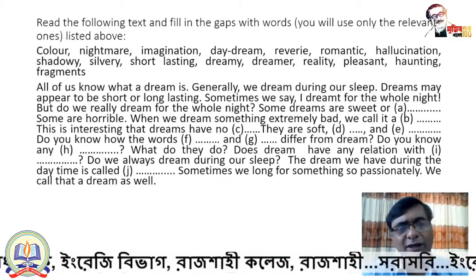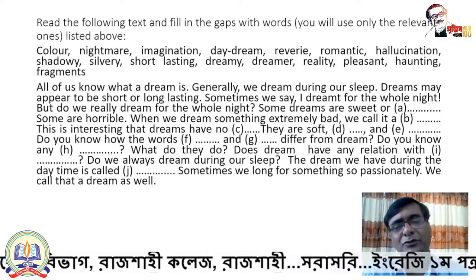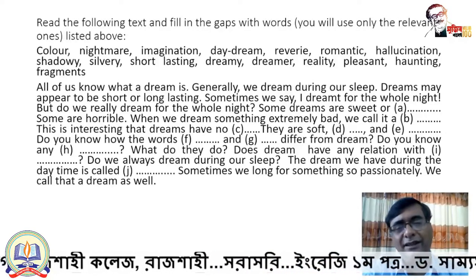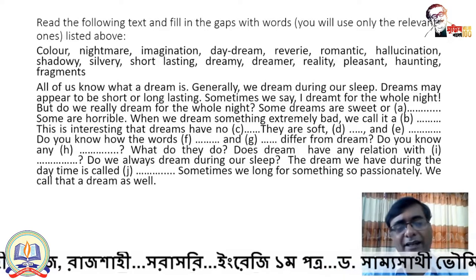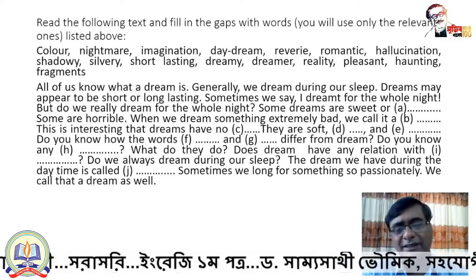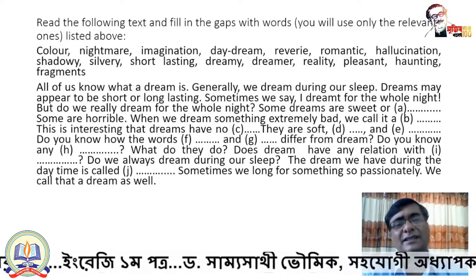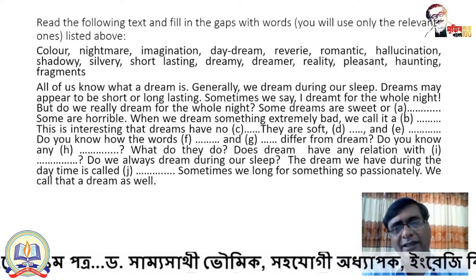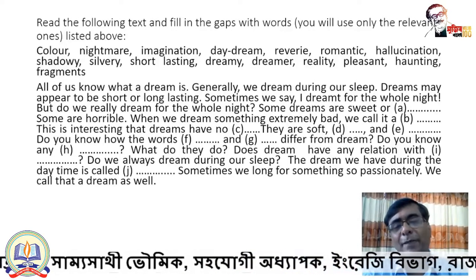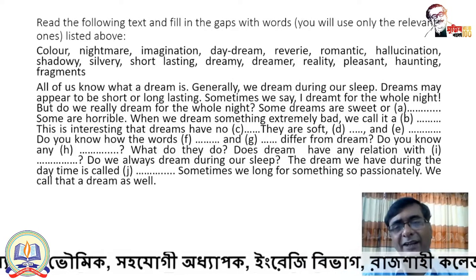So let's look at the list to see what can be the two words that are different from dream and still, to some extent, connected, yet they have differences. If we look at the list, we find two words: imagination and hallucination.